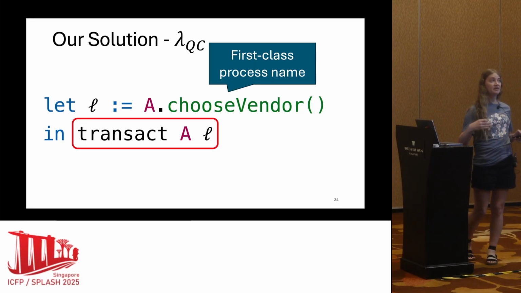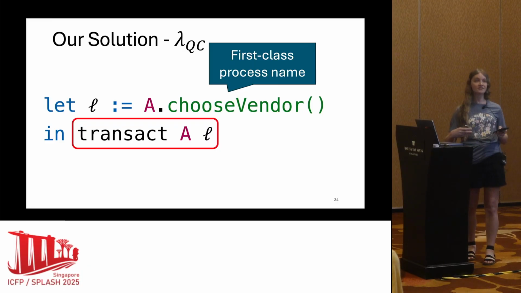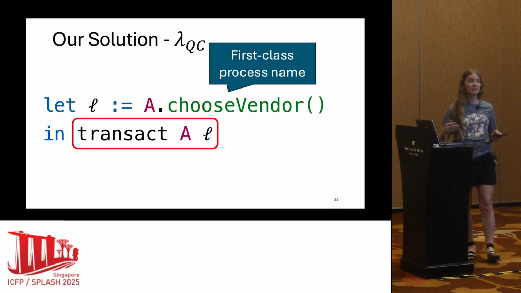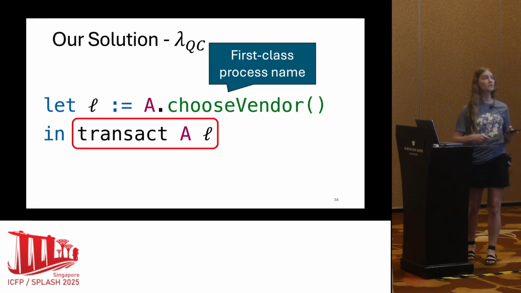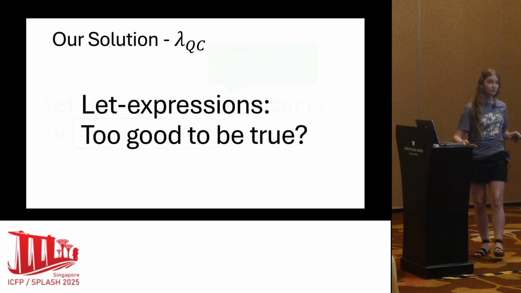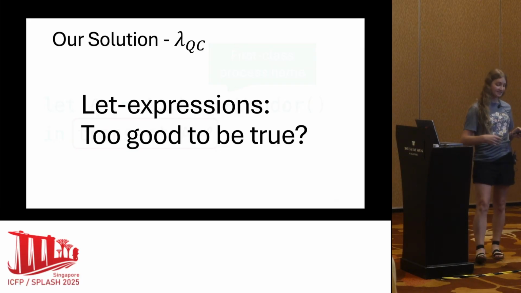So this both eliminates the duplicate code, which appeared in the branches of the previous example, and allows the programmer to reduce the chance for errors by writing it once and for all, regardless of how many vendors are in the system. But you say, this is a let expression. This is kind of simple. Are you really going to stand up here and tell us how let expressions work for the next 5 minutes? And that is kind of what I'm going to do. But it's not that easy.